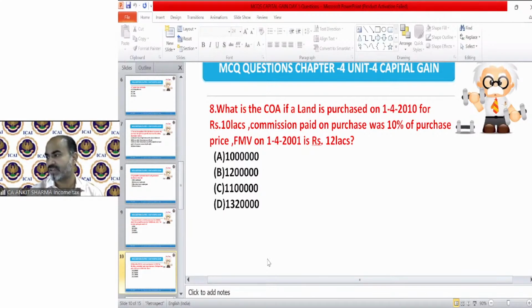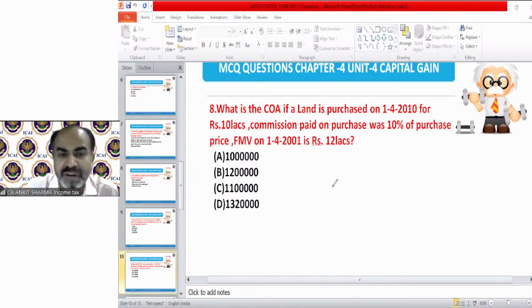Question number 8. Darshan is saying answer is C. I am waiting for more answers. Okay, so Anshu is saying C, Vishwanath is saying A, Kavita is saying C, Diksha is saying C. The correct answer is, of course, C. Why?